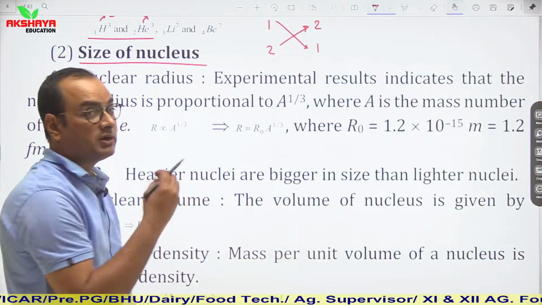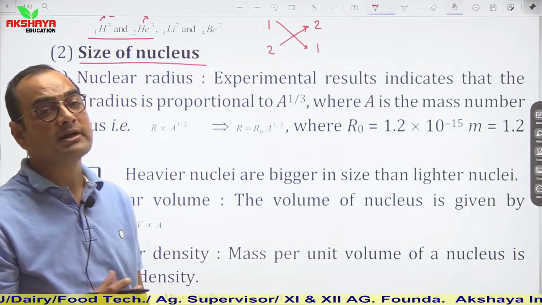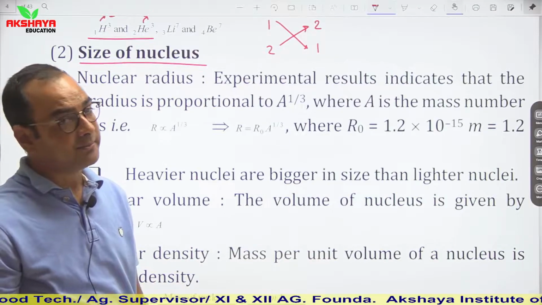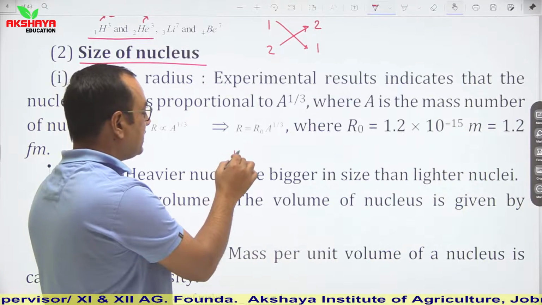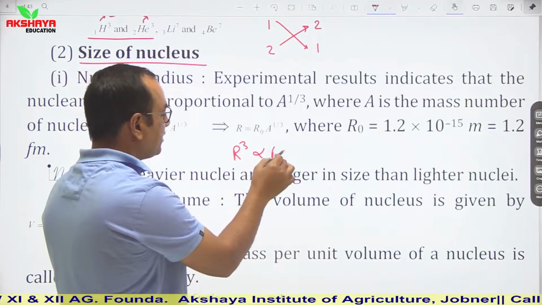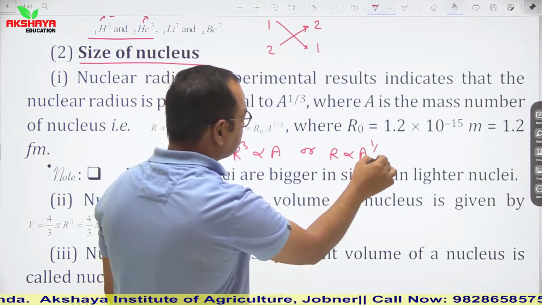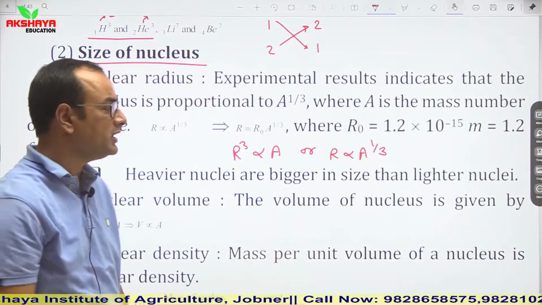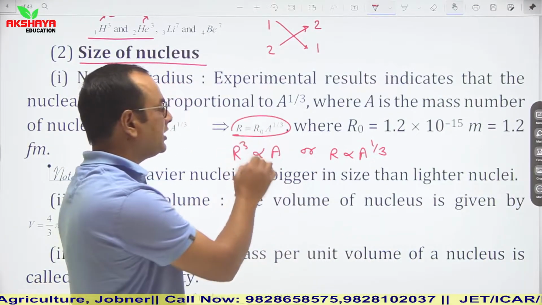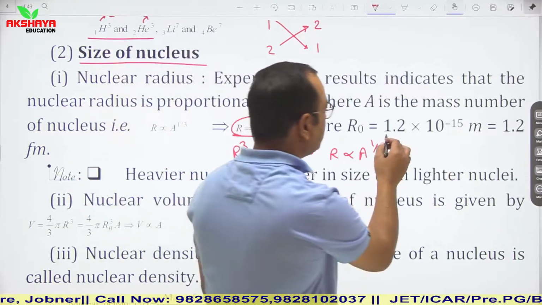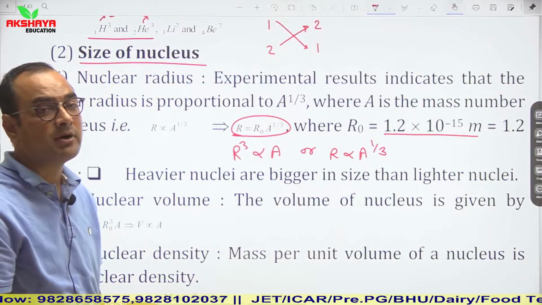It means we can say that this mass number predicts the volume of that atom. So volume means 4 pi r cube, or we can say r cube is proportional to A, or we can say r is proportional to A to the power 1 by 3. If we remove this proportional sign, then a constant is acquired which is r naught, and the value of r naught is 1.2 femtometer, or you can say 1.2 Fermi, meaning 1.2 into 10 to the power minus 15 meter.